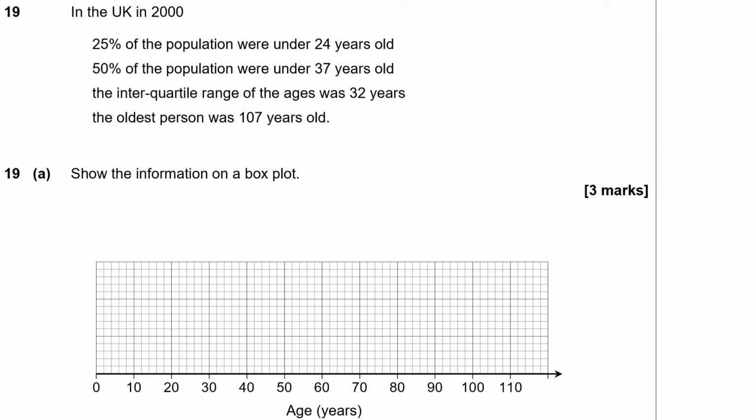Now, a box plot has a box in the middle and two whiskers and a line in the box like that. That line in the box is Q2, the median. And then we have Q1 and Q3, the lower and upper quartiles. And the whiskers go out to the highest and lowest values. So in order to draw this box plot, we need to know those 5 values there. So let's go through the question and see what it's telling us. 25% of the population are under 24 years old.